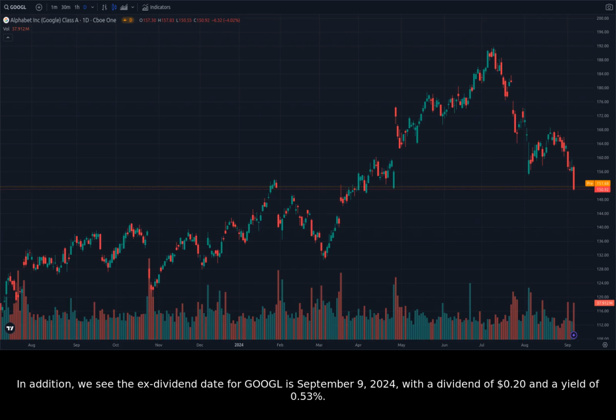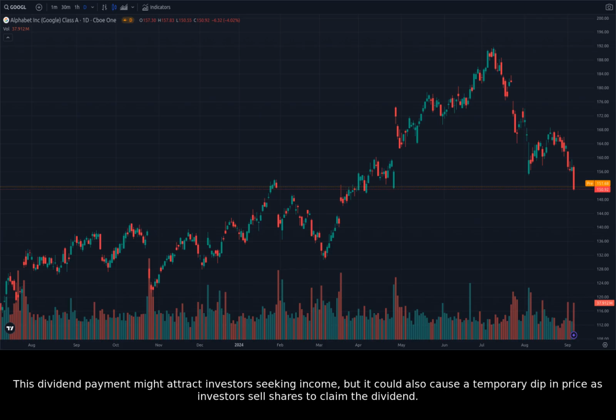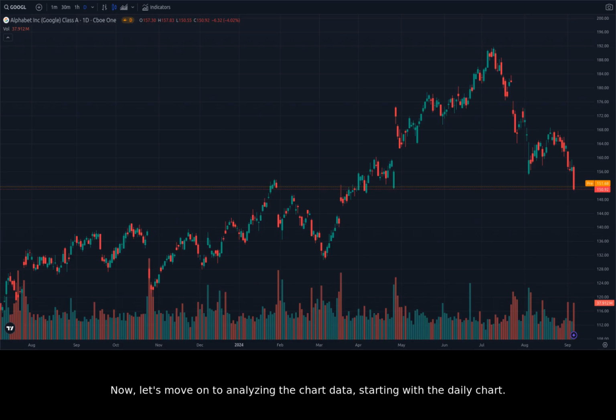In addition, we see the ex-dividend date for Google is September 9th, 2024, with a dividend of 20 cents and a yield of 0.53%. This dividend payment might attract investors seeking income, but it could also cause a temporary dip in price as investors sell shares to claim the dividend. Now, let's move on to analyzing the chart data, starting with the daily chart.